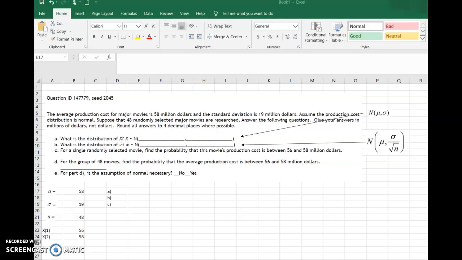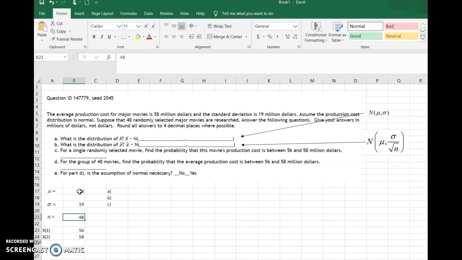This is a video with regards to a question in the group of questions in the central limit theorem assignment with regards to sample means. It says the average production cost of major movies is $58 million. So what I've done here is I have typed that number 58 in for mu. And it goes on to say that the standard deviation of that population is 19. So I typed 19 in here for sigma.